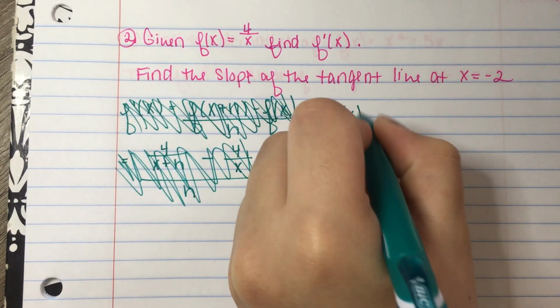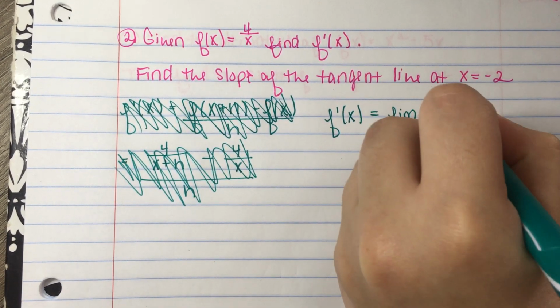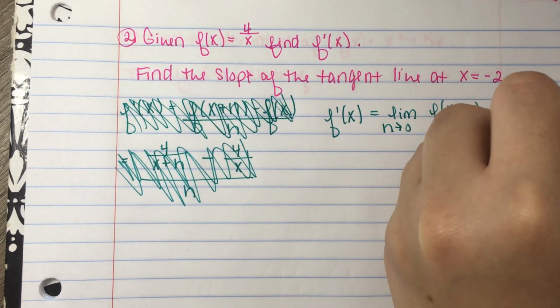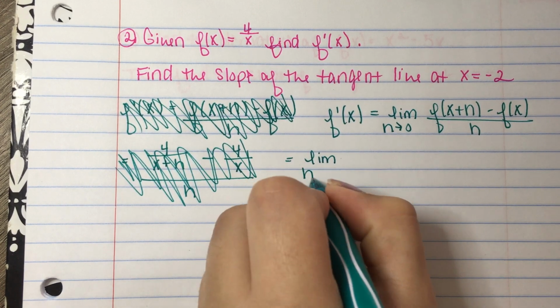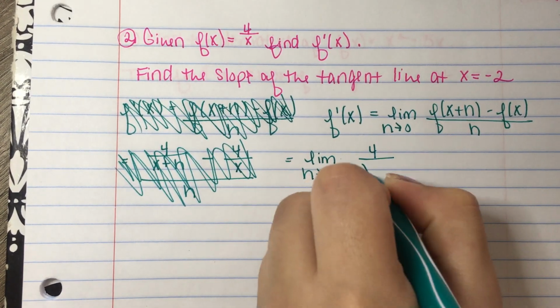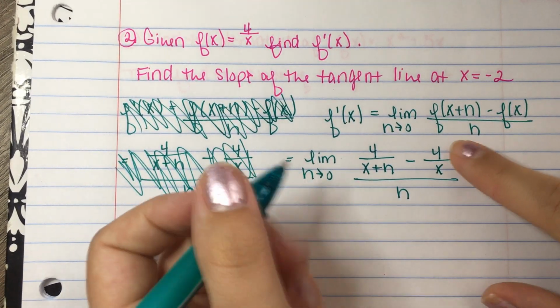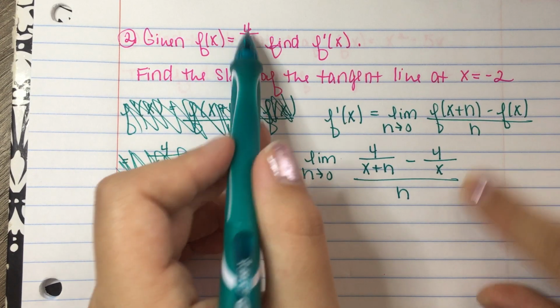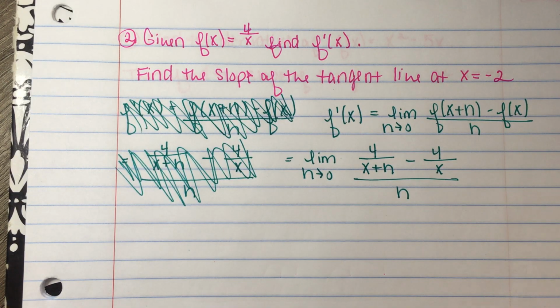My definition has my limit as h approaches 0 of f of x plus h minus f of x all over h. All right, and then now when we go to substitute in, we have the limit as h approaches 0 of 4 over x plus h minus 4 over x all over h. All right, so we substituted in the x plus h minus our f of x equation, which is 4 over x. We know that this limit is indeterminate form, so we need to use one of our algebraic rules for simplifying. In our previous example, what we did was expand and then factor. In this example, we need to combine fractions.